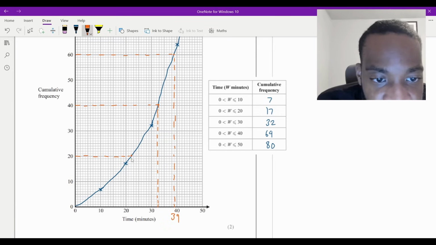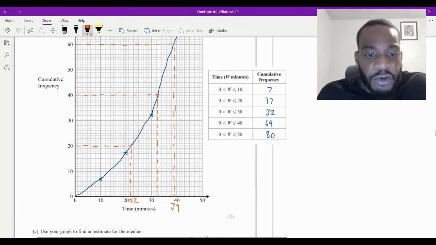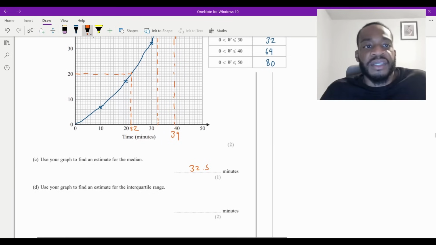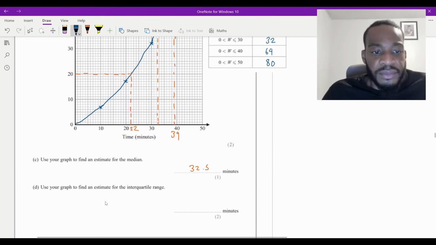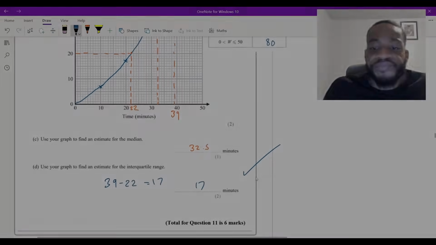That, and what value for the time does that give me? Gives me this number right here, which so happens to be 22. So we now have the upper and lower quartile. The interquartile range of the times is going to be the difference between those two numbers, isn't it? So it's going to be 39 take away 22, which is just going to be 17, isn't it? So the answer is going to be 17 minutes. And that is it for question 11.